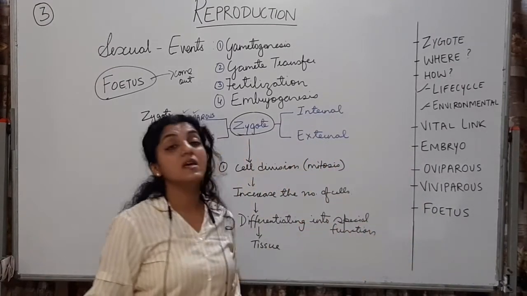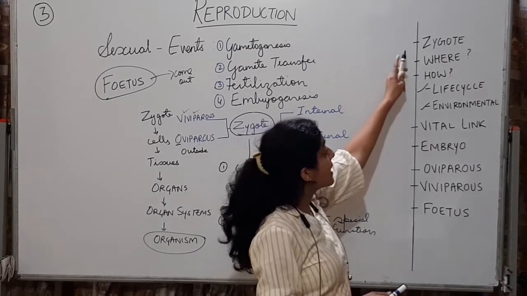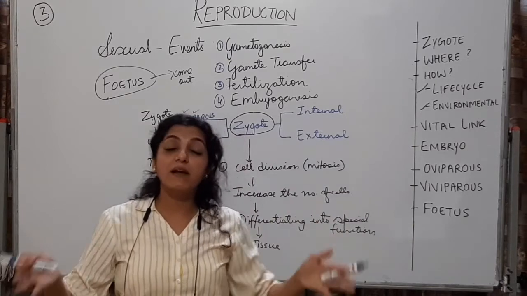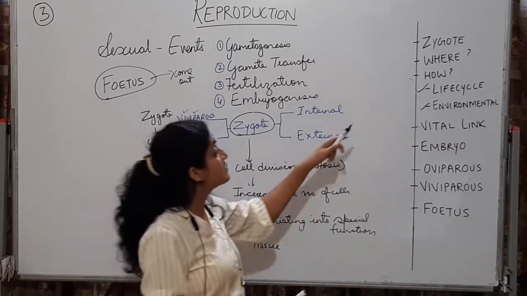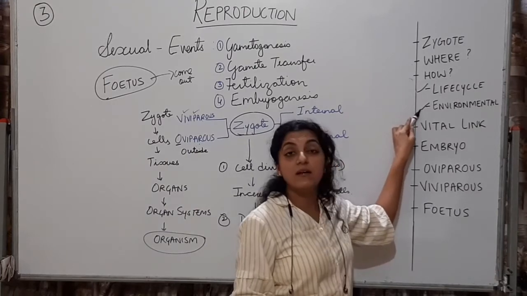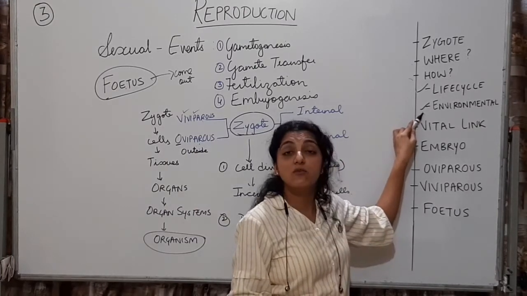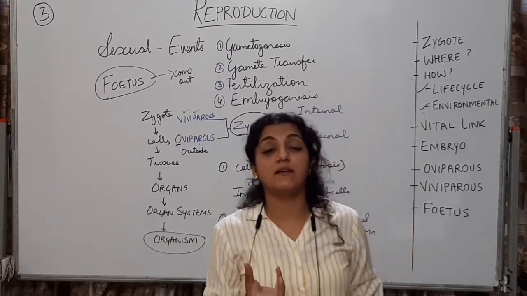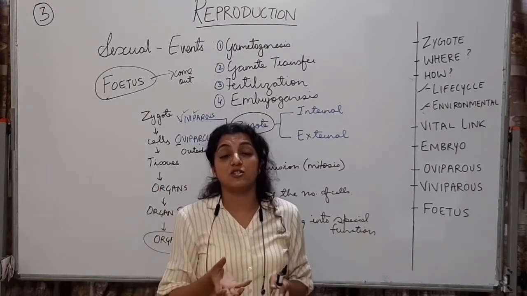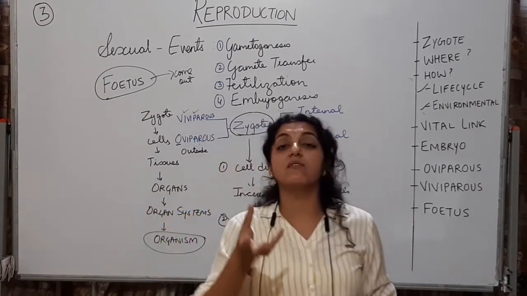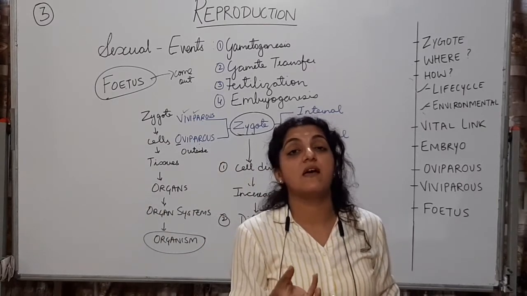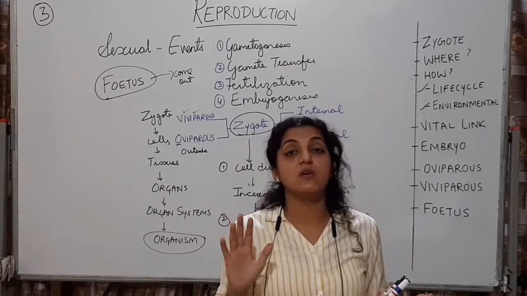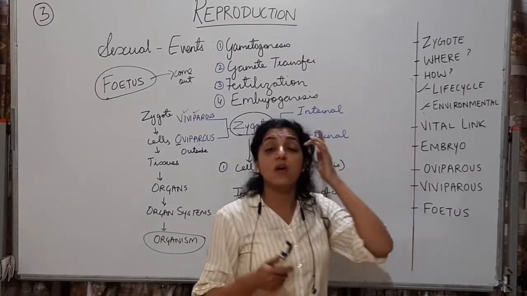Alright, so now you see this. Do you understand what a zygote is, where it will be formed, how it can divide? It can divide by mitosis, can divide by meiosis, depending on the life cycle of the individual and the environmental conditions. Environmental conditions में कुछ zygotes क्या करते हैं, वो उनके बाहर एक thick shell-like covering बना लेते हैं. When the environmental conditions are harsh, some zygotes form a hard covering around themselves. And that covering goes after the harsh environmental conditions have gone. So depending on the environmental conditions also, zygote behaves.